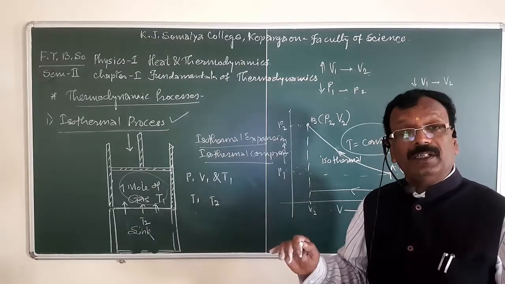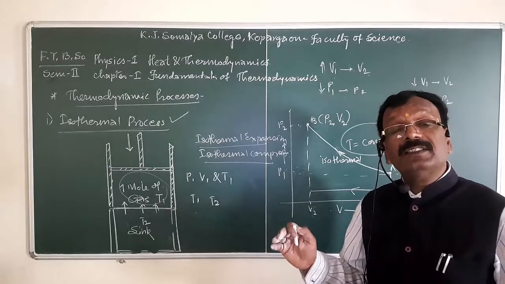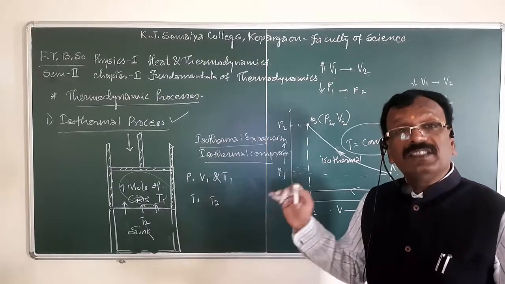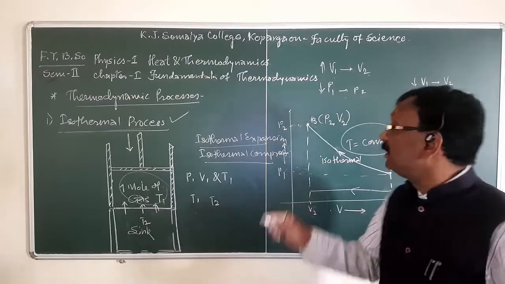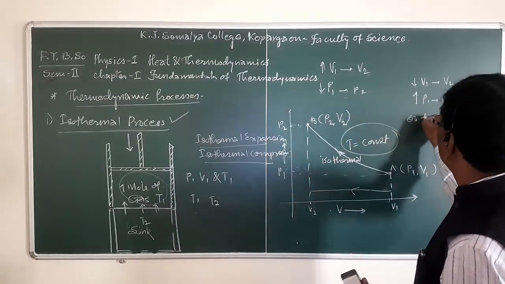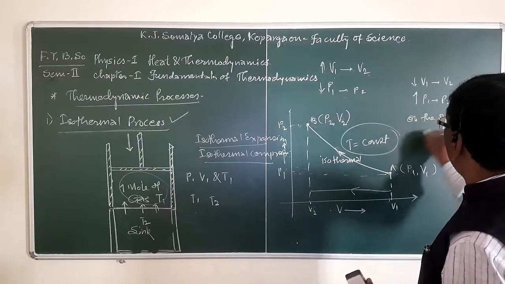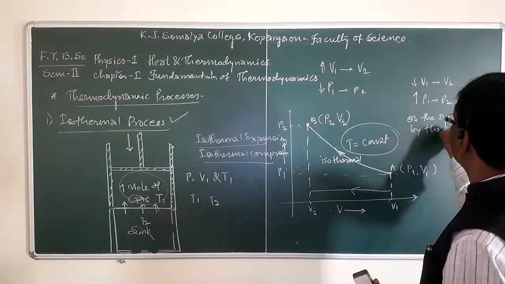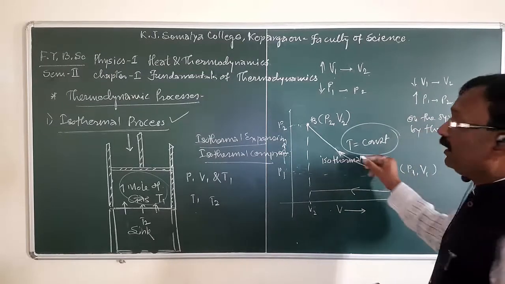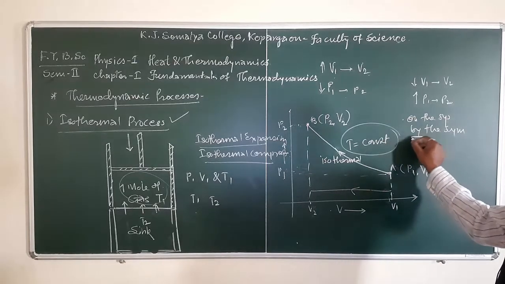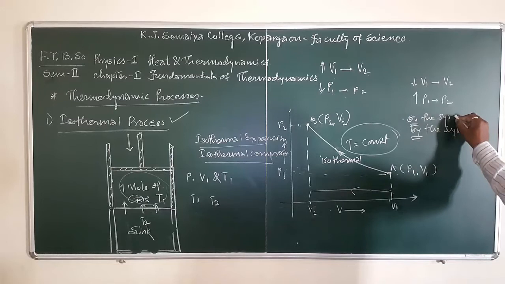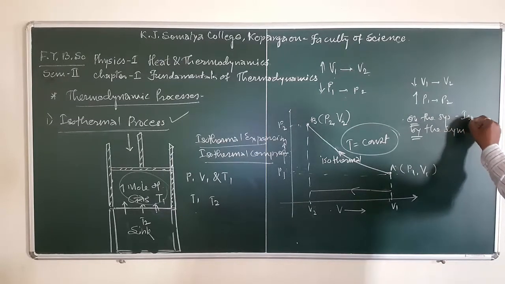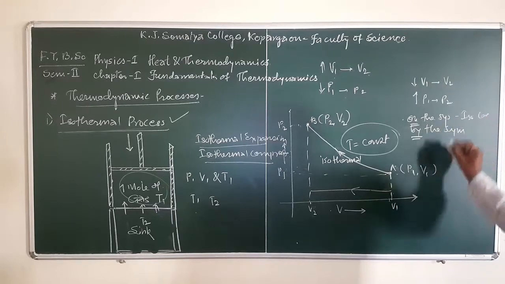This is very important. In compression, work is done on the system, and in expansion, work is done by the system. Work is done on the system in isothermal compression at constant temperature.